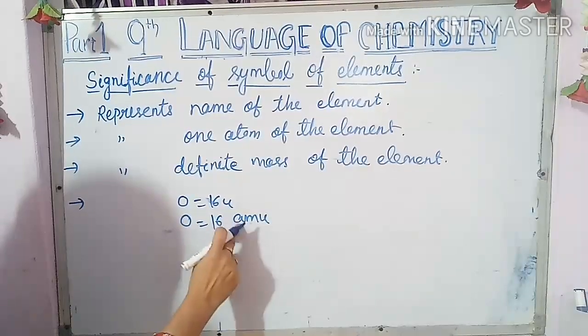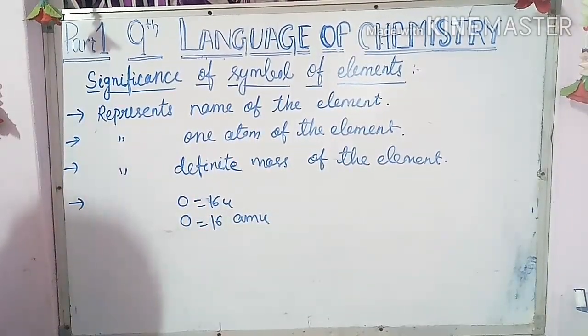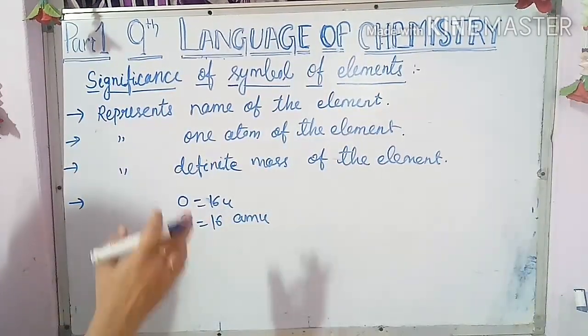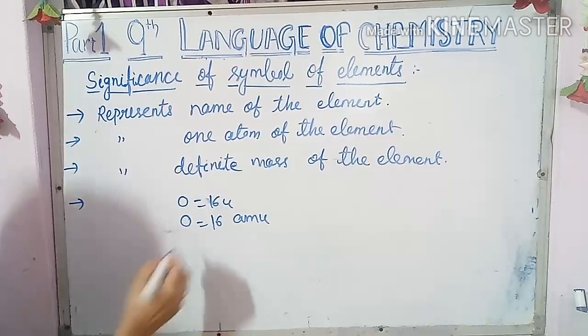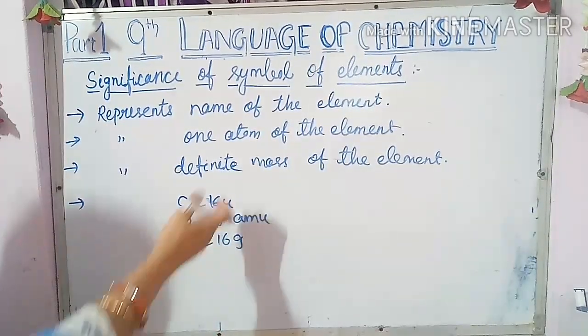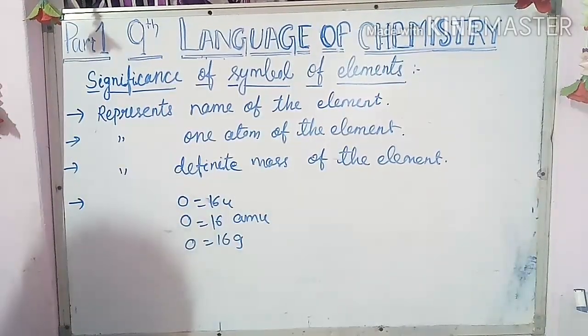What is AMU? Atomic mass unit. Like this you can write. Otherwise, if I tell you not to write U or AMU and to represent it in grams, you can write O equals 16 gram. So these are the units you have to write here.